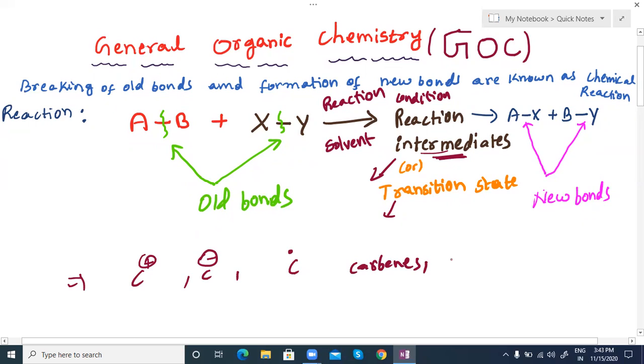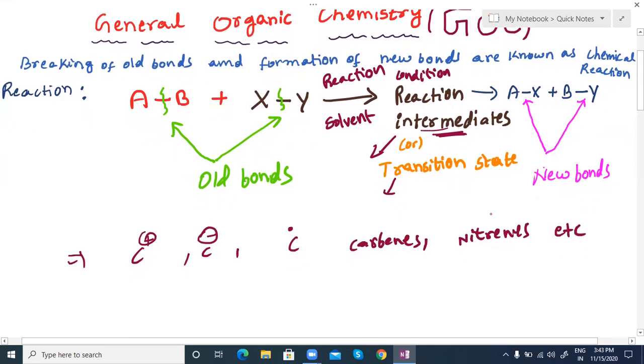Okay. Next, nitrenes, phosphorus ylides, etc. All these are intermediates. Benzene is there, sigma complex. So if you know exactly intermediate formation and their stability and the factors affecting it, that is what we are going to discuss. Even we are going to use some factors which explain the stability of intermediates.